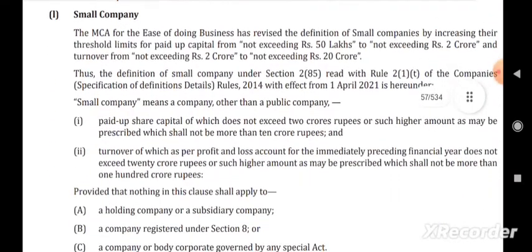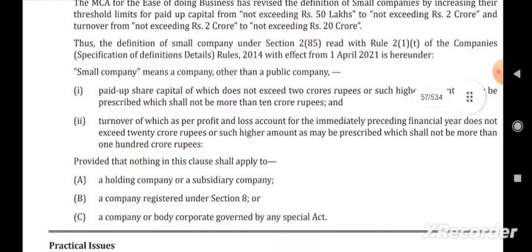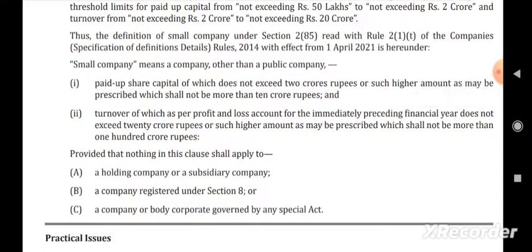Next we have the small company. It is an important company to read. The MCA, for the ease of doing business, has revised the definition. So what is the definition here? A small company has a paid up share capital which does not exceed 2 crore rupees or such higher amount as may be prescribed, which shall not be more than 10 crore rupees, and the turnover of which as per the profit and loss account for the immediately preceding financial year does not exceed 20 crore rupees or such higher amount as may be prescribed, which shall not be more than 100 crore rupees.